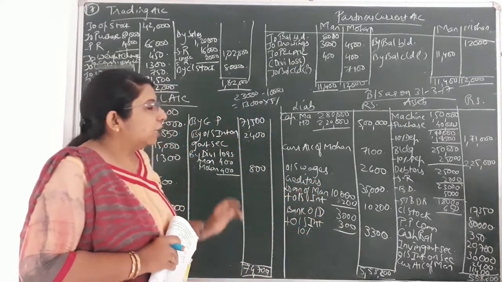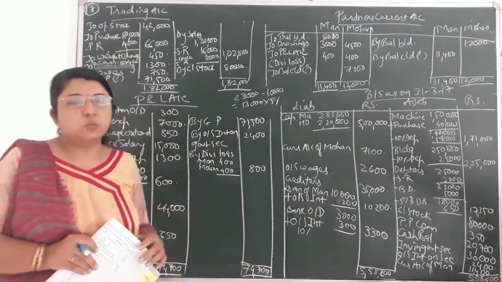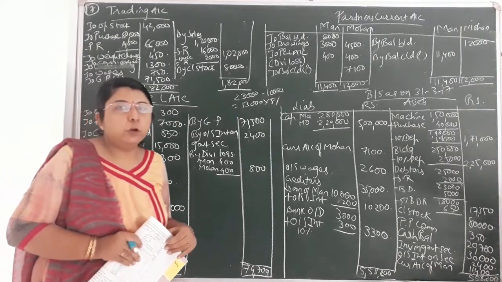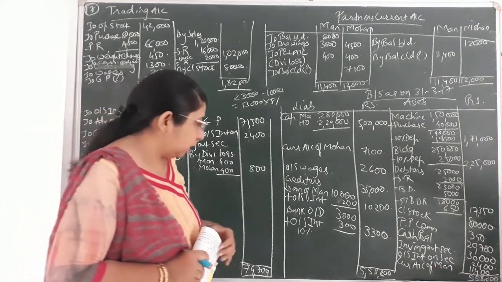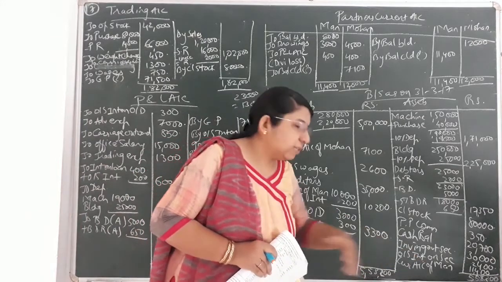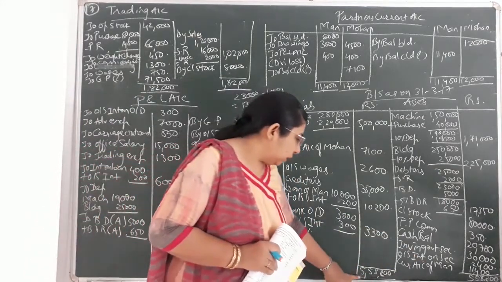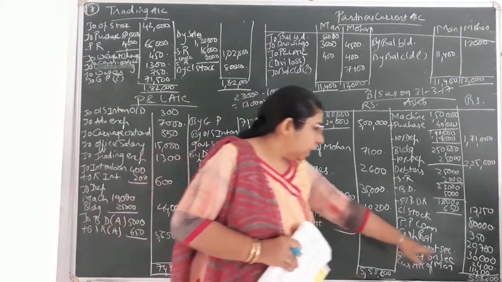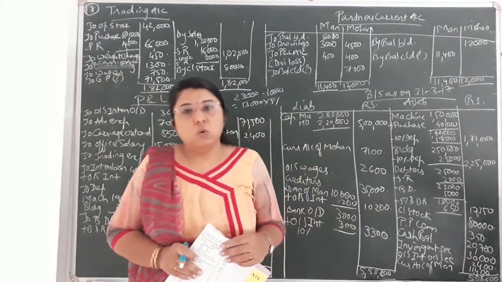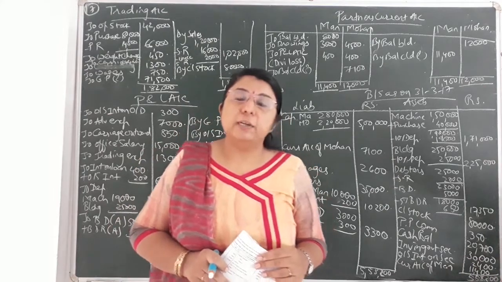After seeing that all the adjustments and hidden adjustments effect that we have given, now we have to do the total of liability and asset side. As you can see, the total of both the sides is coming equal, that is 5,58,200. Both the sides it is coming, in liability side also and on the asset side also. So our answer is correct if the balance sheet gets tallied.